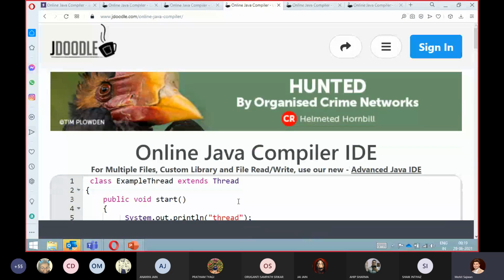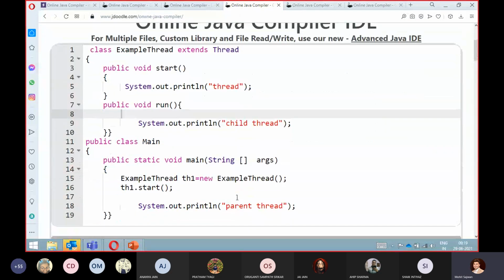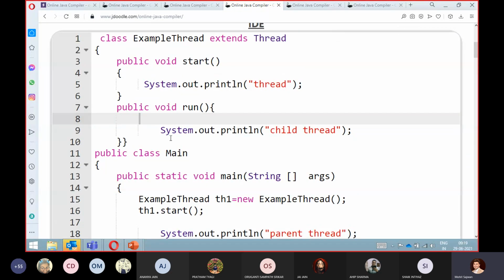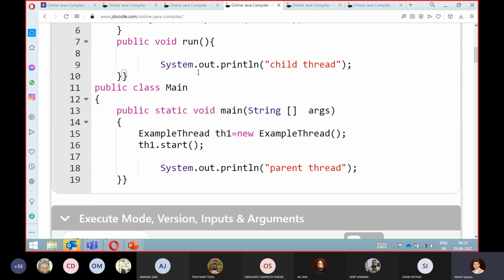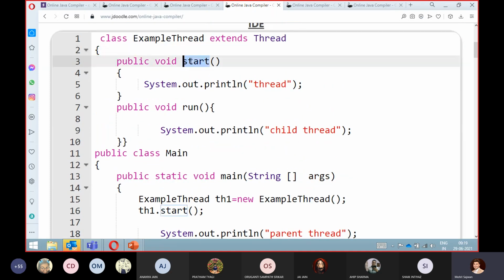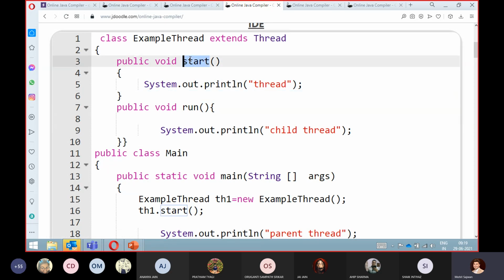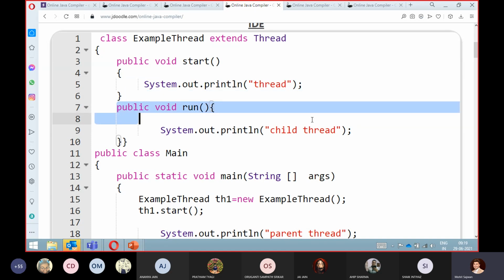Now let's take one more example. In this example, we have a start method. Now what we have done here is we have overridden the start method. What I have told you is that the Thread class contains a start method as well as a run method, and in most scenarios, whatever thread operation we want to perform, we always put it inside our run method.